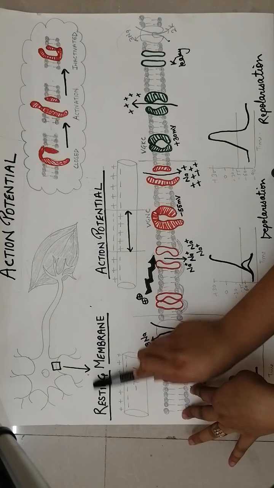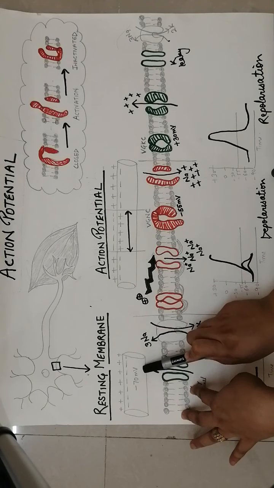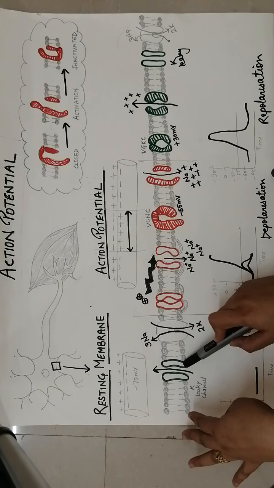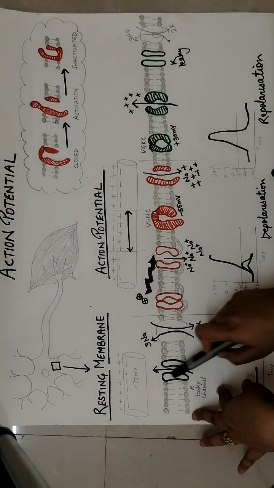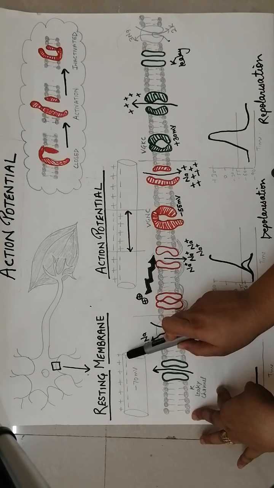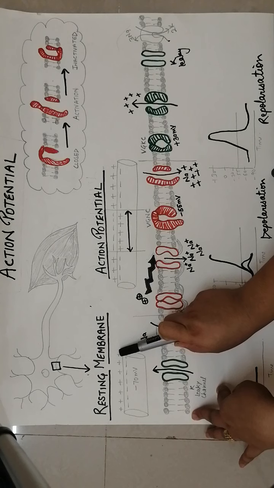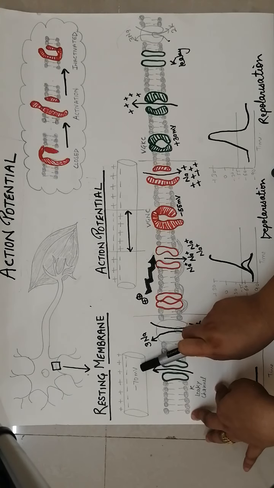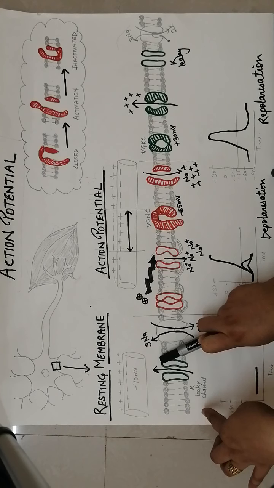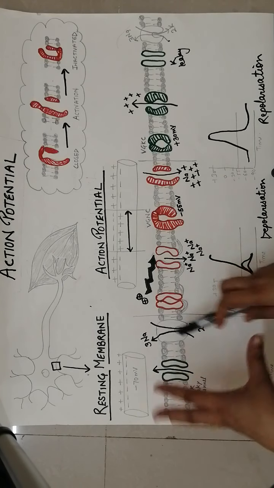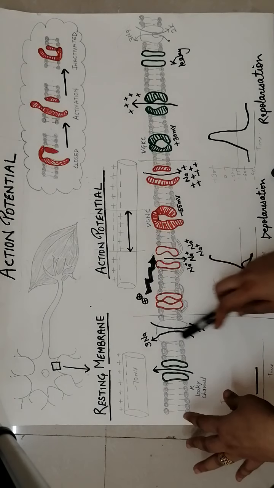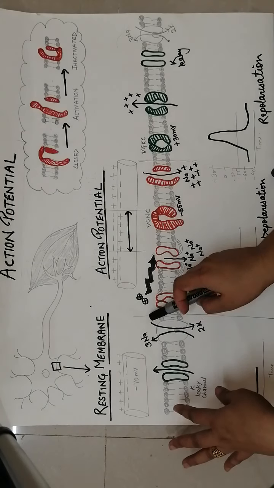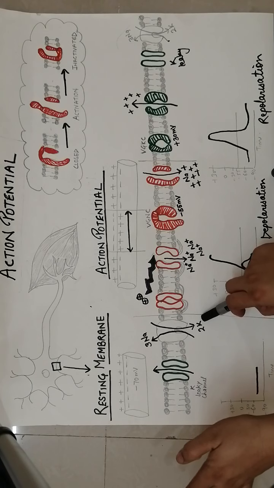So first see what the resting membrane is. Resting membrane is when the charge separation occurs because of the potassium leaky channel. When potassium goes outside, there is negativity inside and positivity outside. So the resting membrane potential of minus 70 millivolt is achieved because of this potassium leaky channel, and the RMP is restored always after every action potential by the sodium potassium pump, which throws 3 sodium outside in exchange for 2 potassium inside.